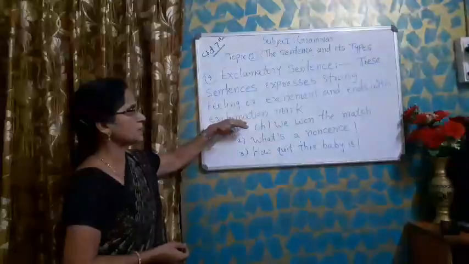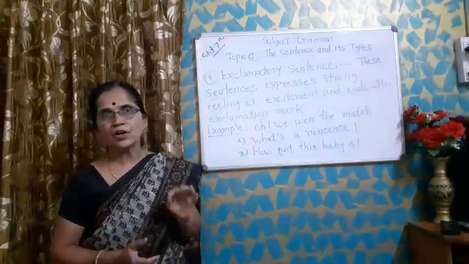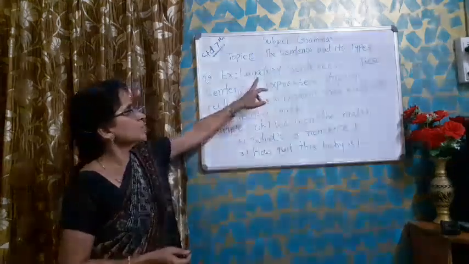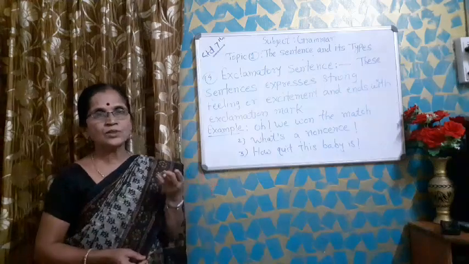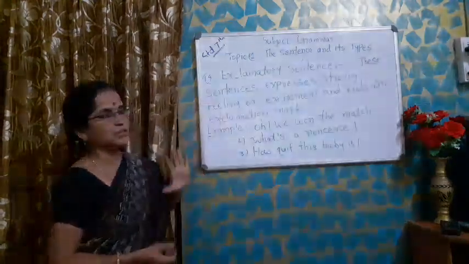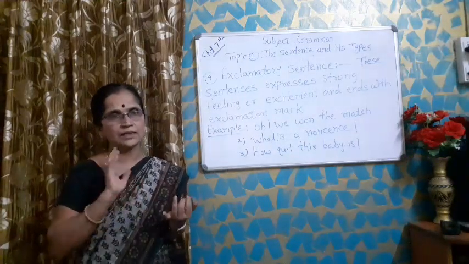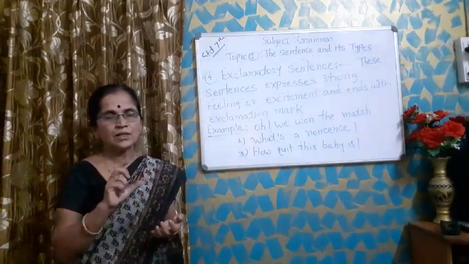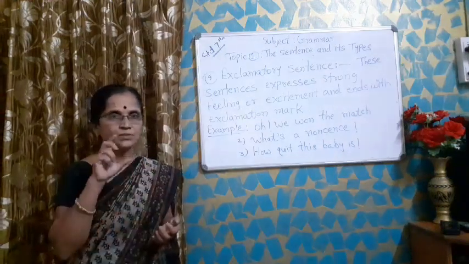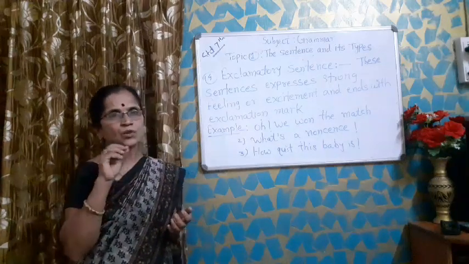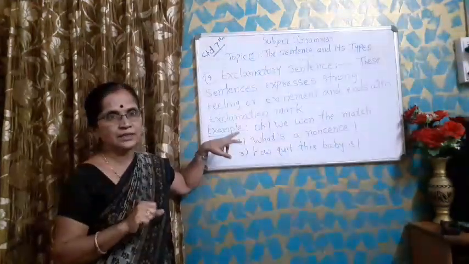After that, I explained that sentences are classified according to the nature of the sentence and also according to the structure of the sentence. At first, there are four types of sentences according to the nature of the sentence. The first type is assertive sentence or declarative sentence. In this sentence, we want to state something about the subject. We want to say something, or we want to denote something. It is said to be an assertive sentence or declarative sentence.